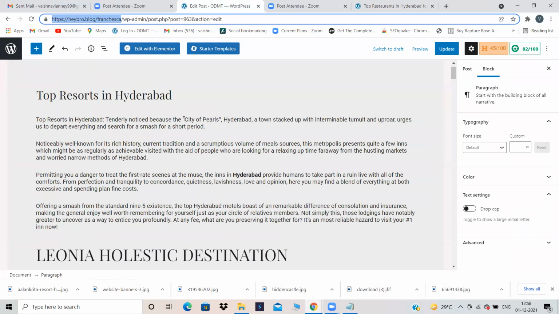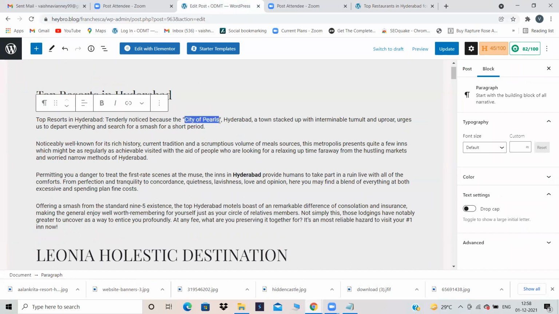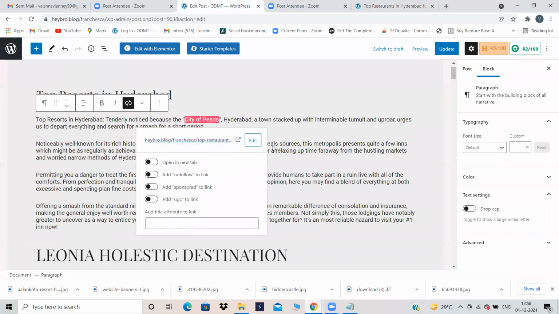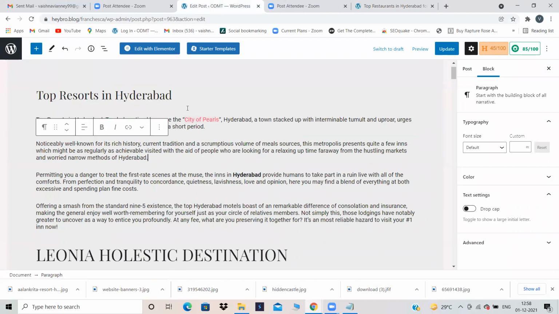Now for City of Pearls, I want to give an internal link. There is a chain option over here. Click over here, paste your URL and click on enter. Just see the color, City of Pearls has changed to an internal link. Now if you observe, our complete SEO score was 82 by 100 before, but after I give an internal link, it has changed to 85 by 100. So your score will increase while you are doing all the on-page parameters. This is one internal link.